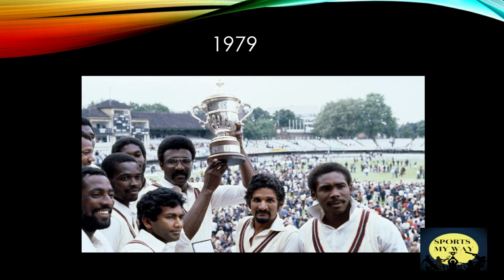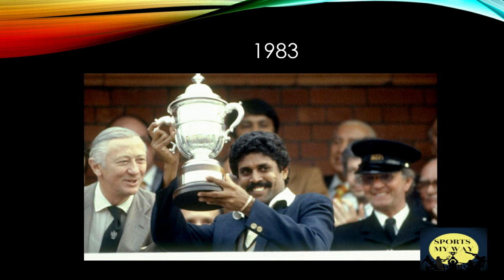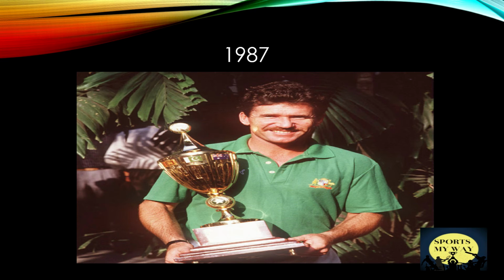The second edition of the World Cup was again won by West Indies under Clive Lloyd's captaincy. A 60 over game was played with white jerseys by all teams in the World Cup. The trophy design was the same as in the 1975 World Cup. For the first time India won the World Cup in 1983. In the final under Kapil Dev's leadership, India shocked the world by defeating the favourite West Indies. The first three editions of Cricket World Cup series have the same design of trophy. In 1987 Australia won the World Cup despite not being favourite, under the leadership of Allan Border. But his young side produced excellent performance to lift Australia's first World Cup trophy.